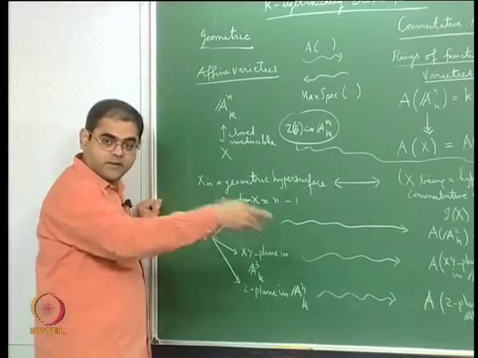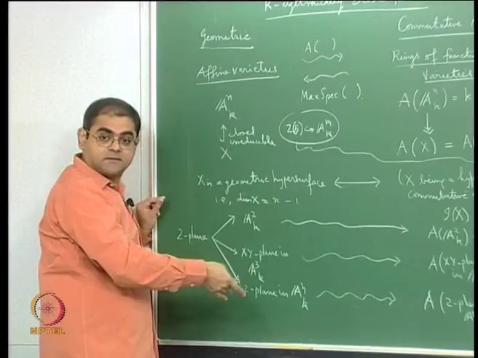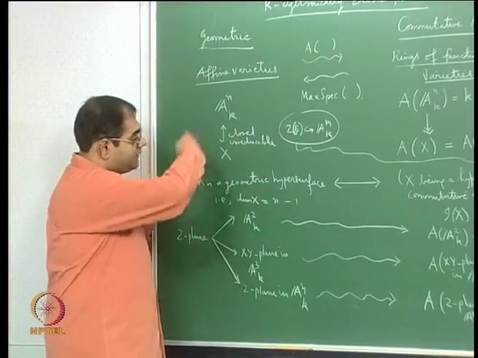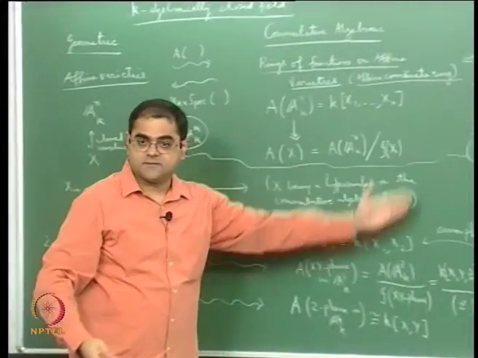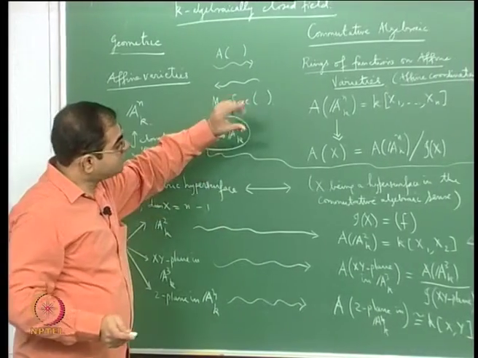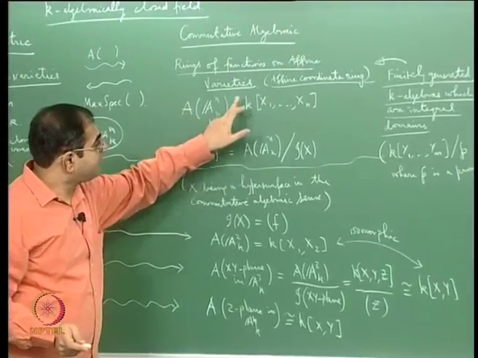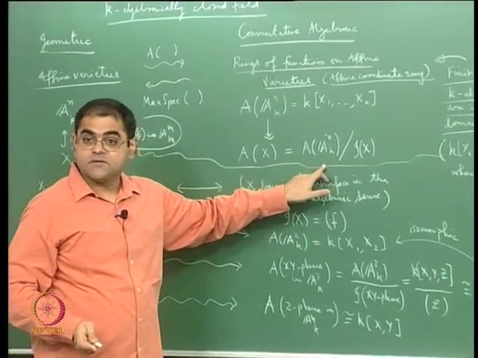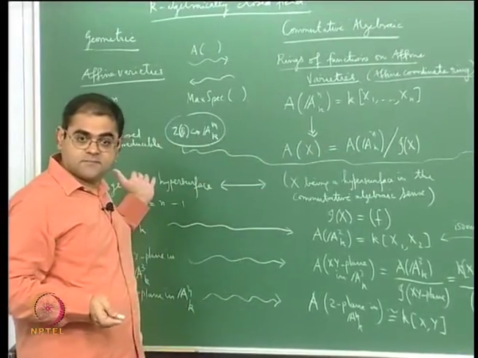That is going to come very soon, but I am saying that this is the general picture in which you get a complete equivalence of categories, and in that sense everything that you see here is a mirror image of that, and vice versa. So all this tells you that studying the affine coordinate ring, the ring of functions on an affine variety, is a very important thing because that captures everything.